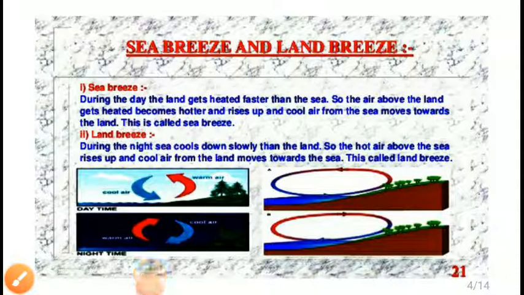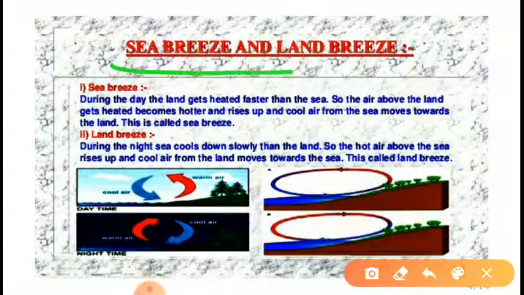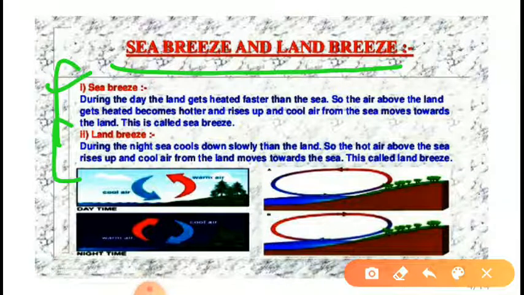Let's discuss one example of convection in air, that is called sea breeze and land breeze. People living in the coastal areas experience an interesting phenomenon called sea breeze and land breeze. During the daytime, they feel sea breeze, and during the nighttime they feel land breeze. What is sea breeze? During the day, the land gets heated faster than the sea.